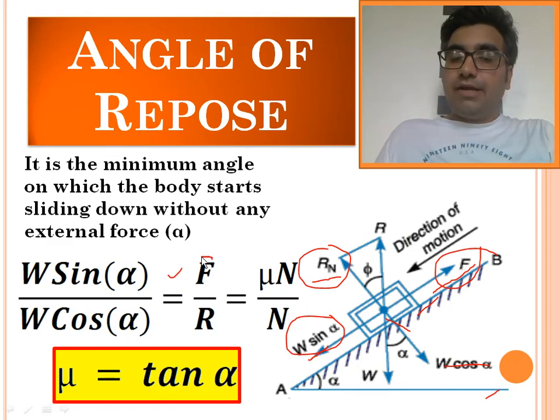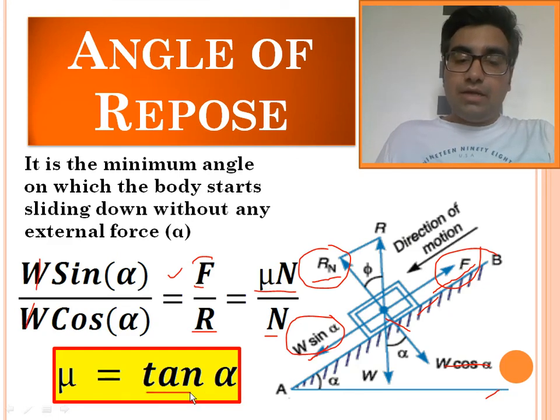We know that frictional force is equal to mu into N. So I have written W sin alpha is equal to F, which is mu into N. I have written W cos alpha is equal to the normal reaction, which I have taken as N. So dividing W sin alpha by W cos alpha, on the right hand side it will be mu N by N. W gets cancelled, and sin alpha upon cos alpha is tan alpha. Here also N and N get cancelled, and what remains is mu. So we have got the relationship mu is equal to tan alpha.